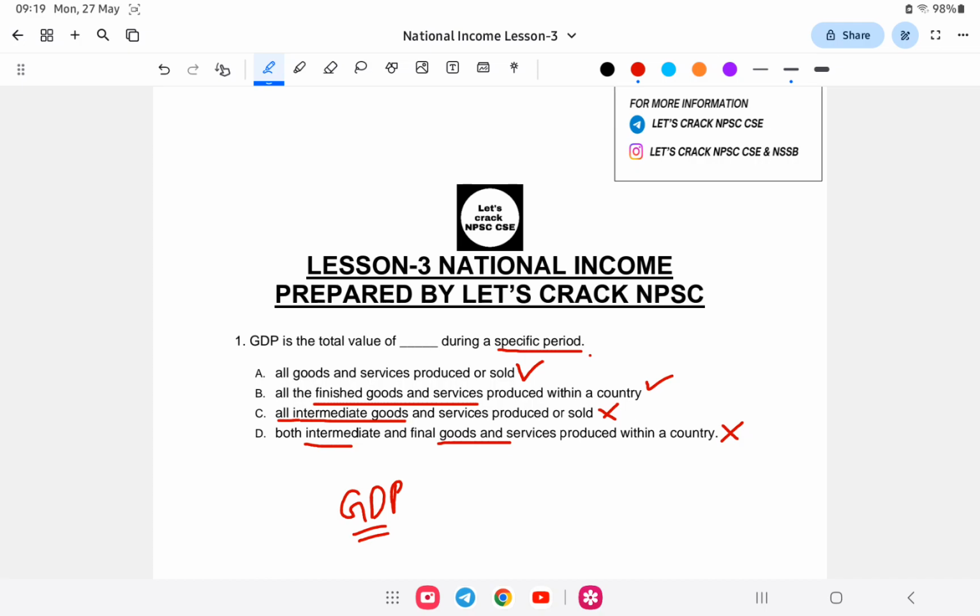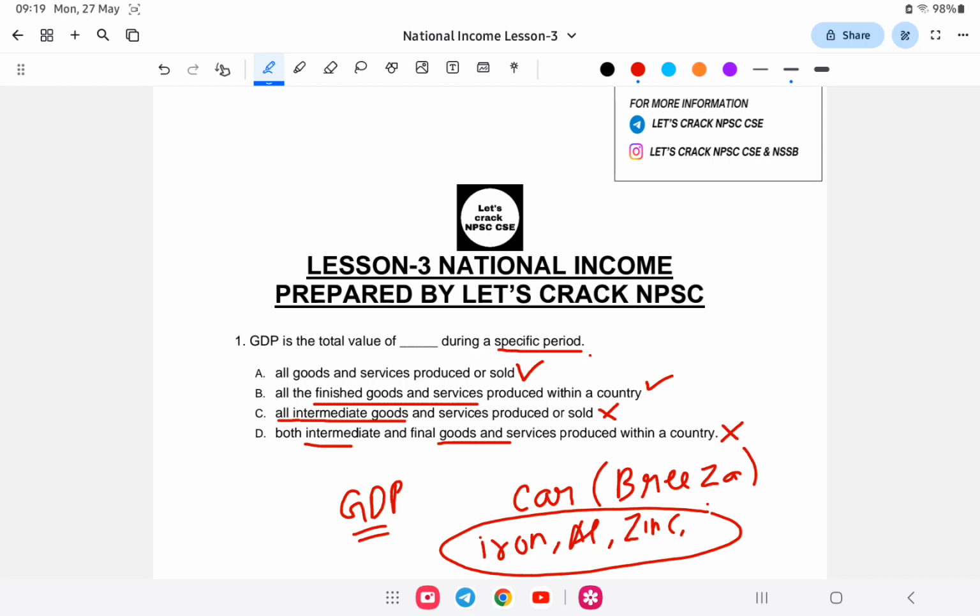For example, you are making a car, for example a Brezza. So suppose you need iron, aluminium, zinc, and phosphorus. These materials, like iron, are unfinished goods.